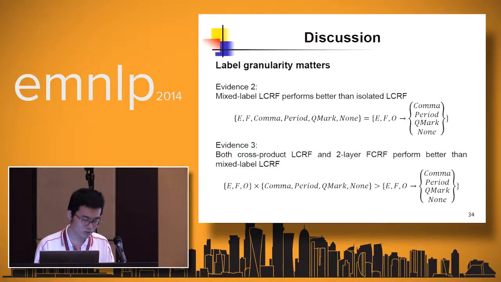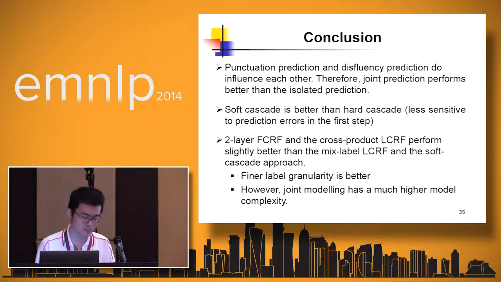Overall, the two-layer FCRF and the cross-product LCRF perform slightly better than the mixed label LCRF and the soft cascade approach. This suggests that modeling at a finer label granularity is potentially beneficial. However, joint modeling might lead to a higher model complexity if higher order features are to be used. So that comes to the end of my presentation. Thank you very much.